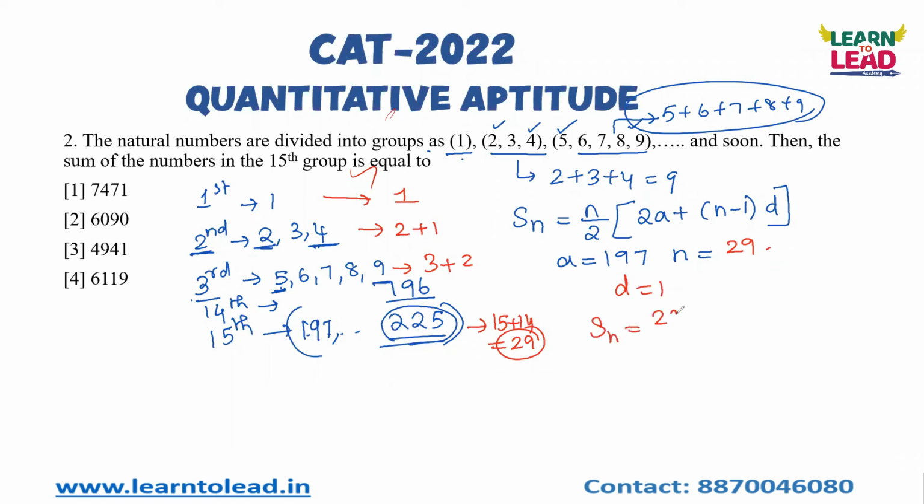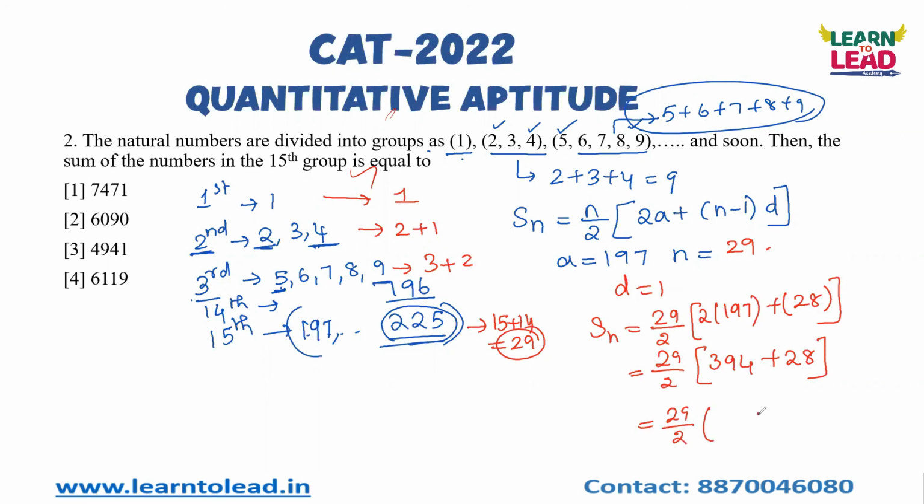So Sn is equal to 29 by 2 into 2 into 197 plus 28. 2 into 197: I know that 2 into 200 is 400, and 400 minus 6 gives 394, plus 28. What is 394 plus 28? It is 422. If I cancel, 211 into 29 is your answer. 1 into 9 is 9, so the only answer which ends with 9 is option 4.